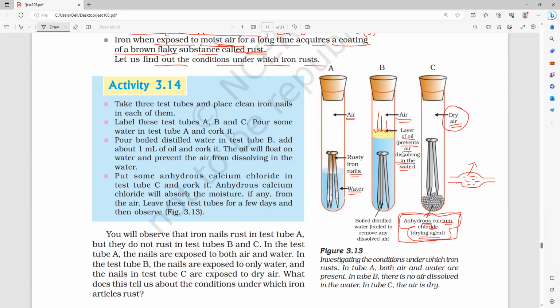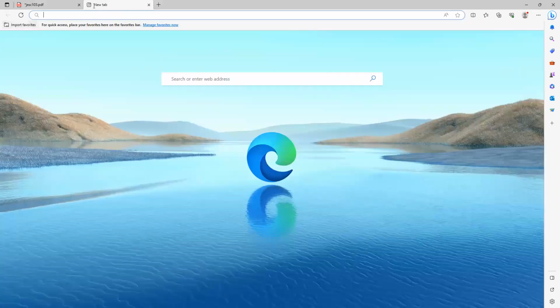Air becomes dry air. So investigate the conditions under which iron rusts. In tube A, both air and water are present. In tube B, there is no air dissolved in the water. Why? Because the oil layer will prevent that. Understanding? And in tube C, the air is dry. No water, no moisture. Because the moisture which is present is absorbed by anhydrous calcium chloride. That is why we call it what? Everybody, please respond. Drying agent.